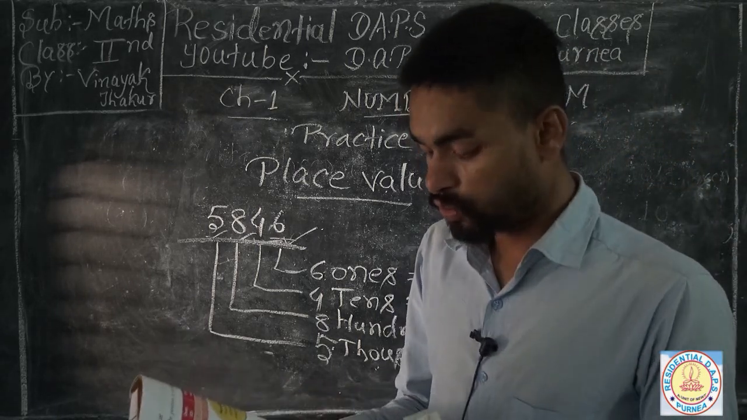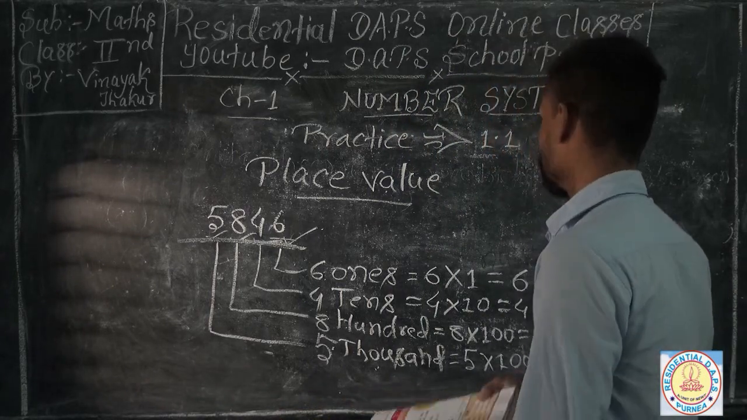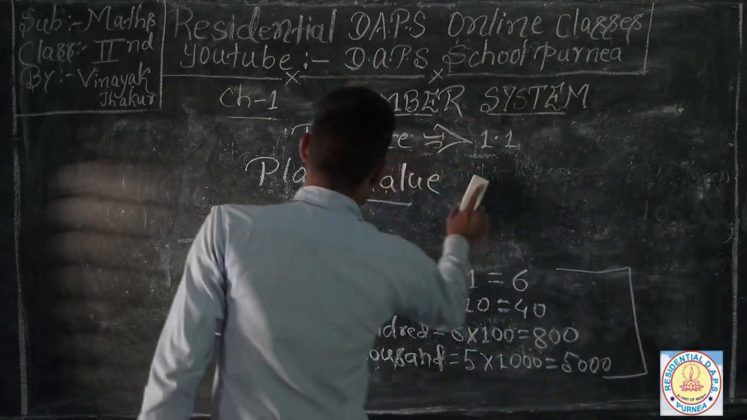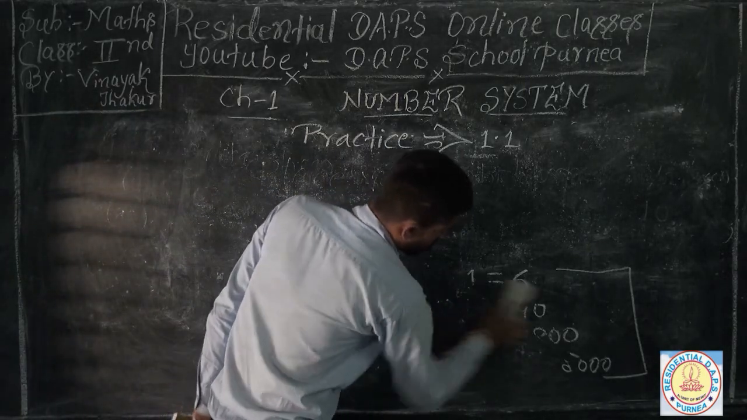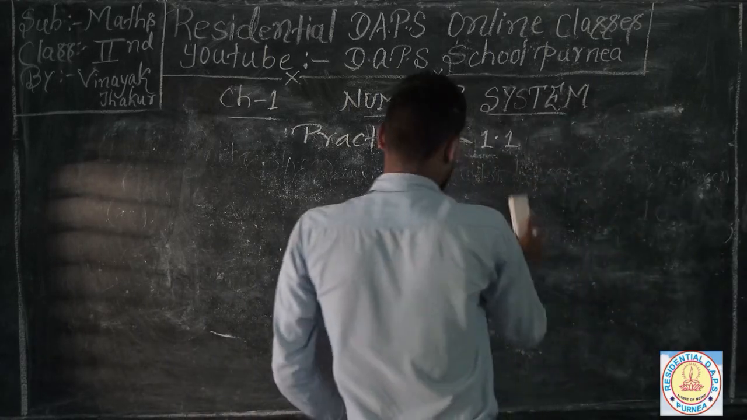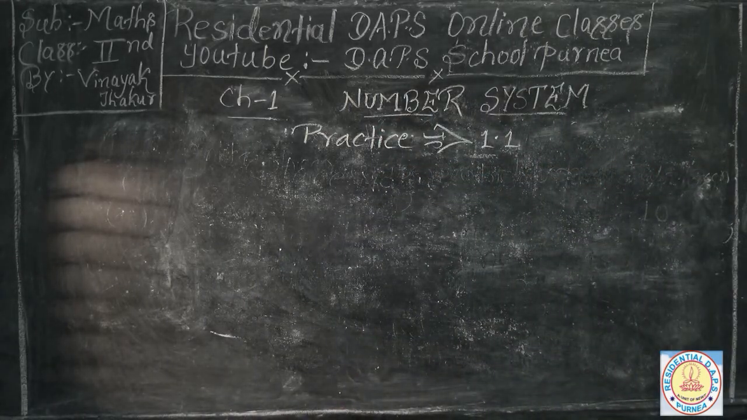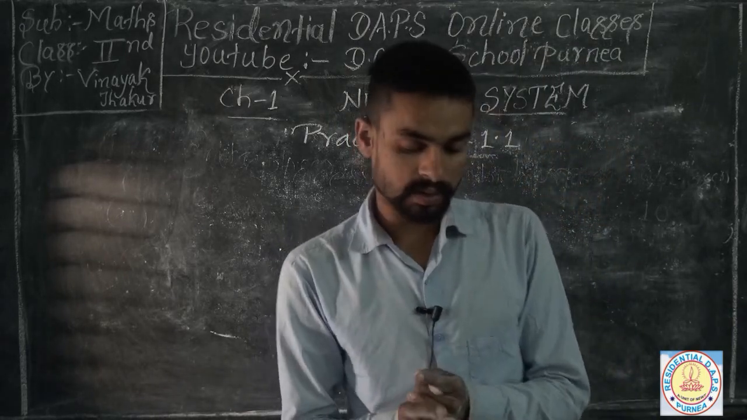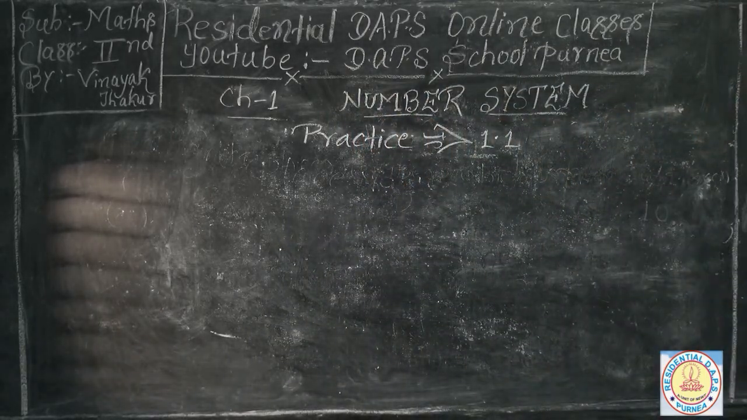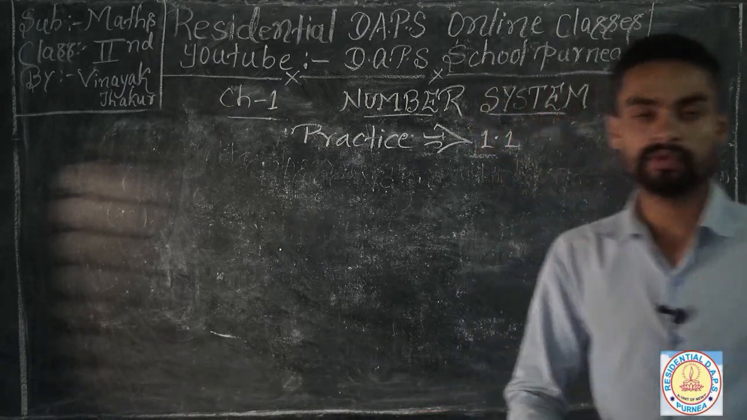You have to do it yourself on your own. I'm going to erase it. I think you will understand this chapter very well. Practice exercise 1.1, and I'm going for the next chapter.